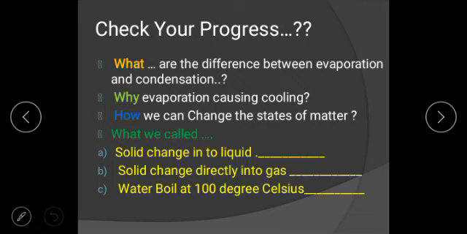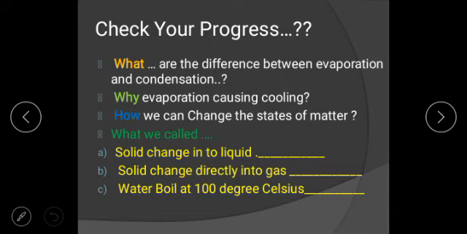Now it is time to check your progress. You need to write down these answers and send them to me. What are the differences between evaporation and condensation? Why does evaporation cause cooling? How can we change the states of matter? These are what, why and how.